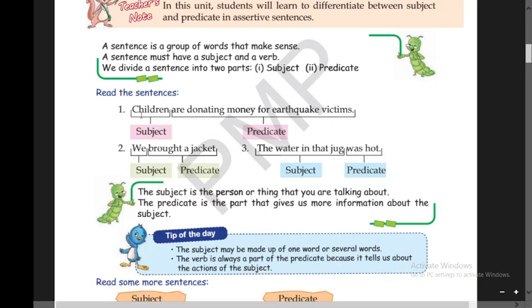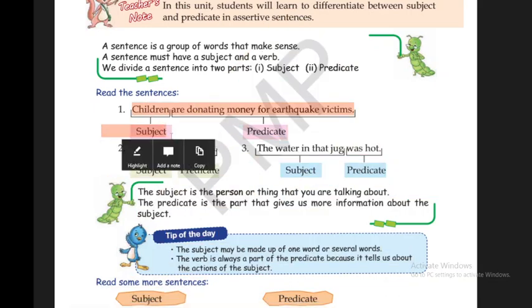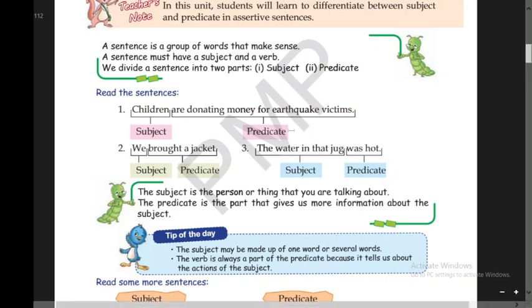Here you can see that children has been marked as this part. This part has been marked as subject. This is the subject part, and are donating money for earthquake victims. In the second sentence, we is the subject part, and the rest, bought a jacket, is the predicate part. In the third sentence, the water in that jug is the subject, and the predicate is was hot.